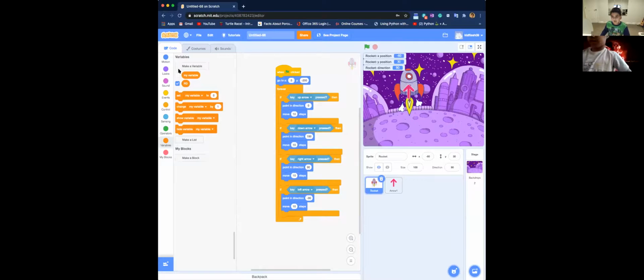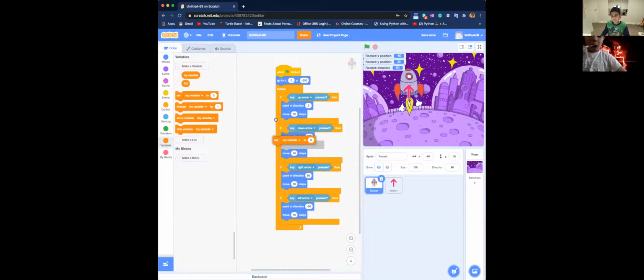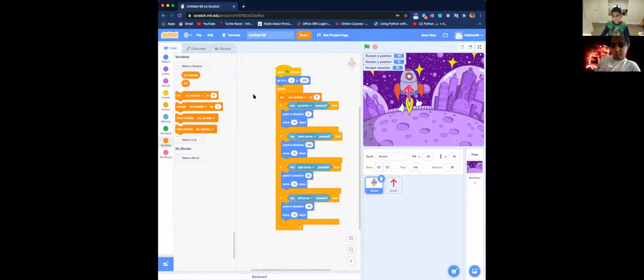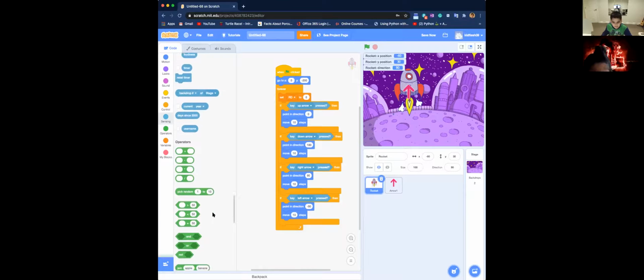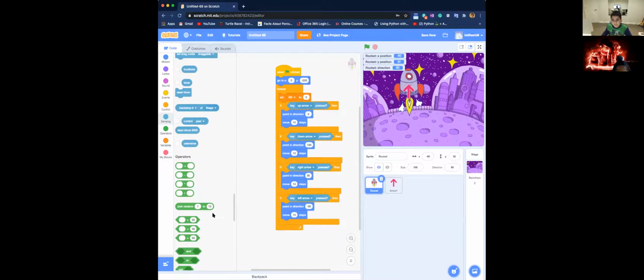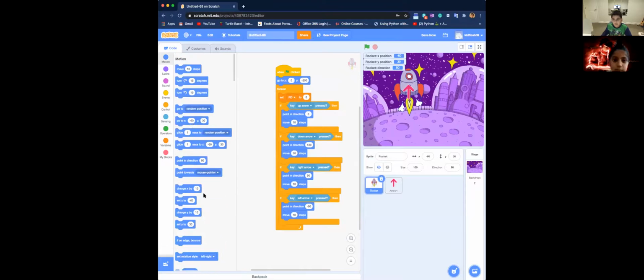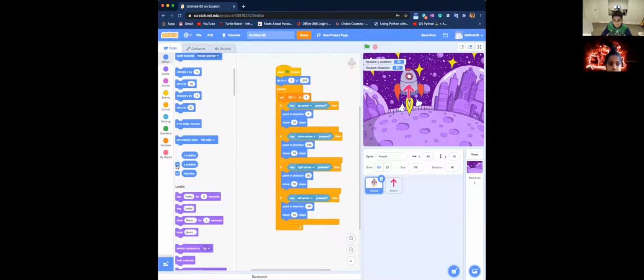I like this way the best. You just need one more block. I'm going to name it RD. Then we're just going to say forever set RD to direction. Like I have a Roland piano, it's called RD 2000. We don't need this.